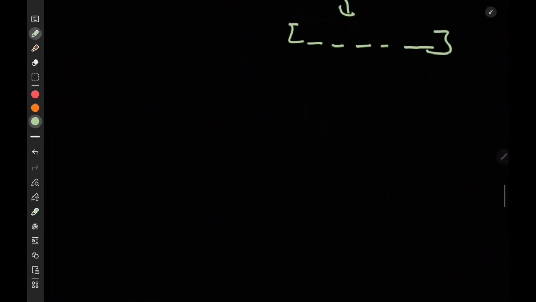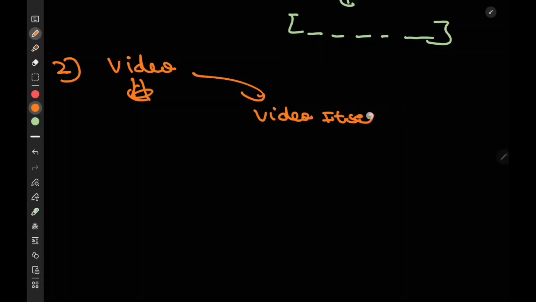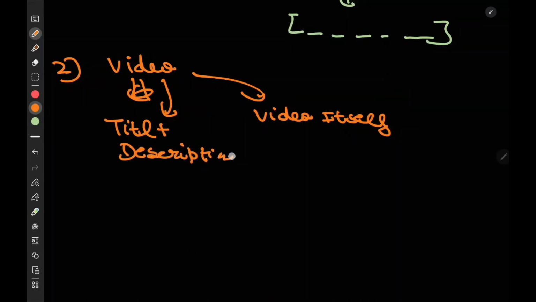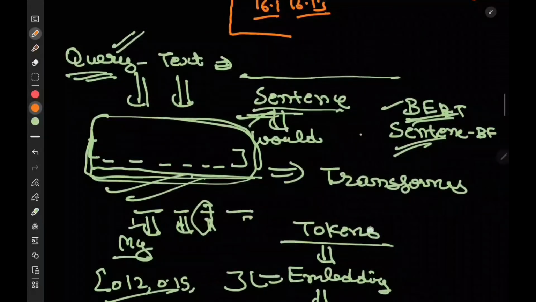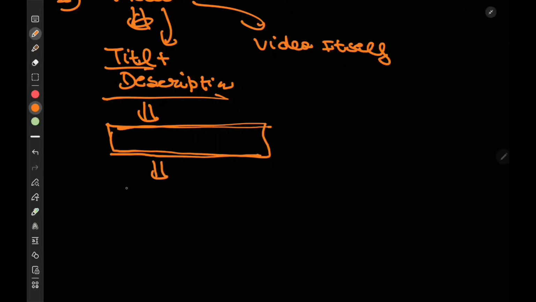Now we need to solve another problem, that is we have a video. The video has two things here: the video itself, and then the title plus description. Title plus description is again just text, right? So for that again we can use a model like BERT or sentence BERT, where we could just pass it directly and convert it into a single embedding. This embedding would contain the semantic meaning.